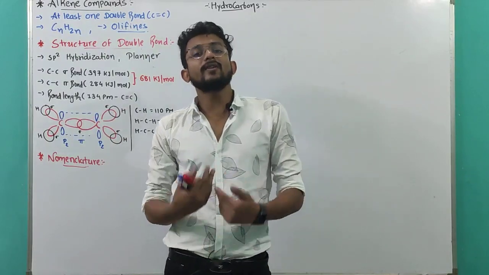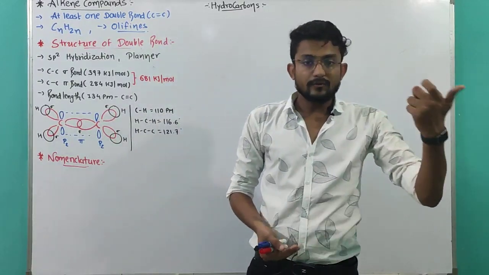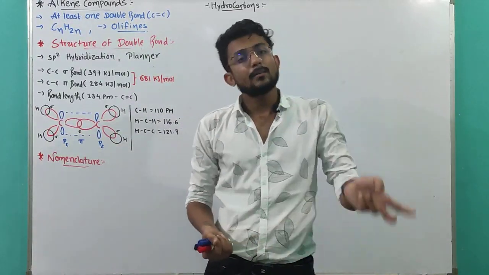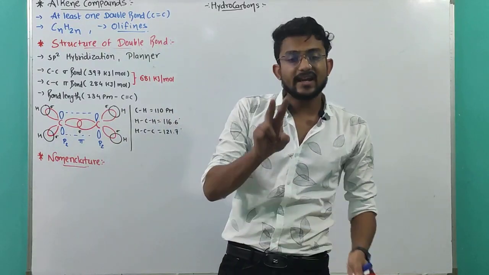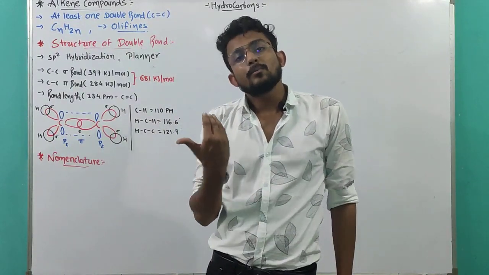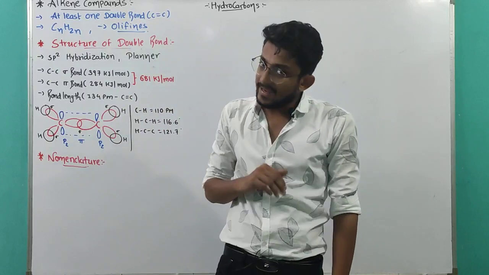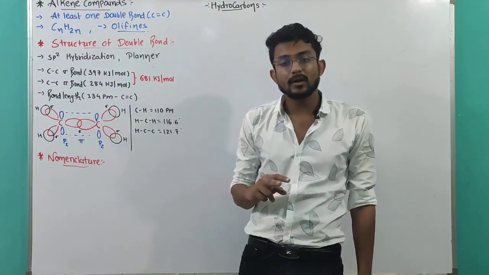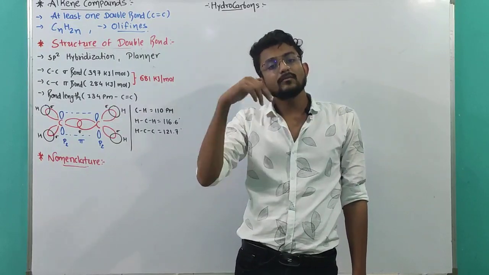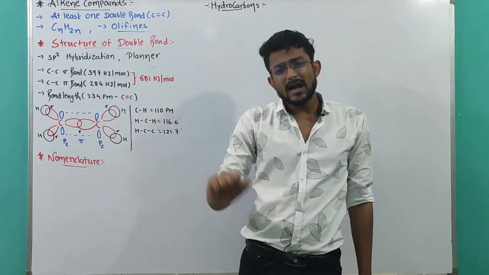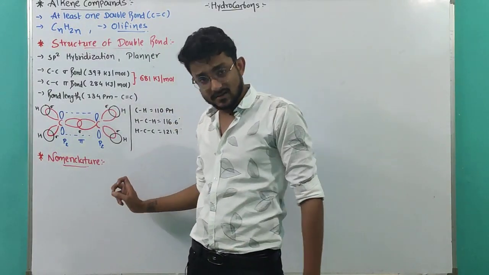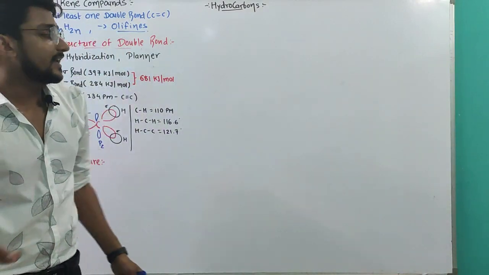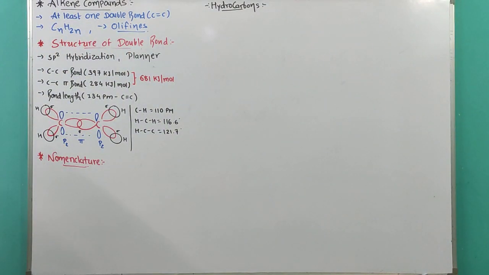After that, but-1-ene, with the double bond on the first carbon; but-2-ene, with the double bond on the second carbon; buta-1,3-diene; and 3-methylbut-1-ene, which is an isomer of pentene. We will discuss this in today's lecture. So let's start with the nomenclature.